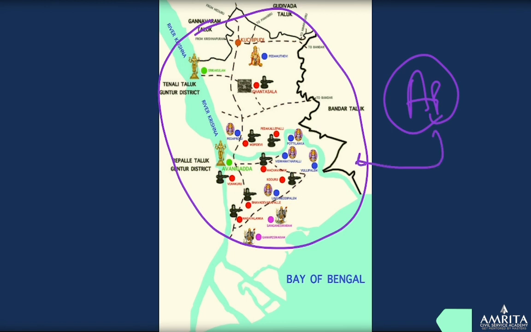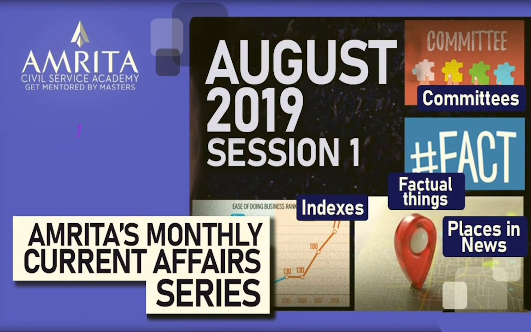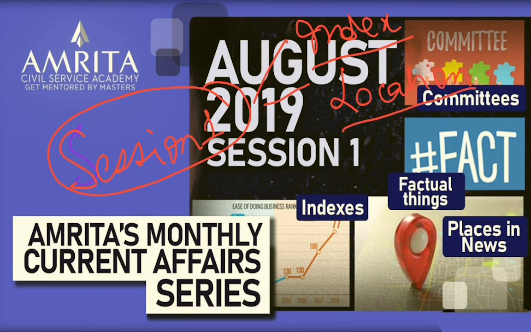Right? So this is the end of our location things. So we have finished our session. Session 1 used to have so many headings. So this month we have only indexes and locations for you, right? And we have different videos uploaded on YouTube as well. In session 2 we'll again use the same strategy. We'll try to upload smaller videos so that the learning inertia should be reduced, right? So this is what we want to do.